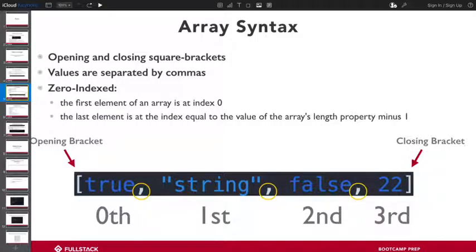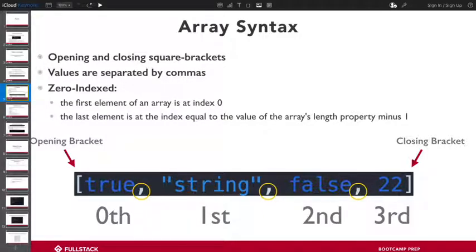Okay, and the way that we separate each thing in an array is by a comma. And the reason why we don't necessarily need commas in an array is I could very easily have an array of one thing, right? I would have no commas, and that's perfectly valid. Arrays can be as long as you want. Arrays can be empty. That's also a very valid value for arrays.